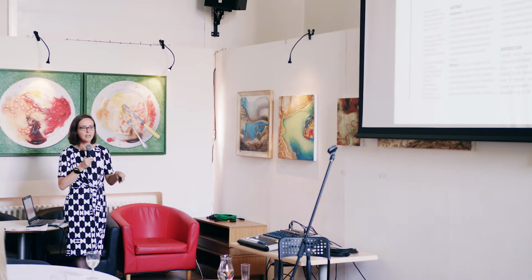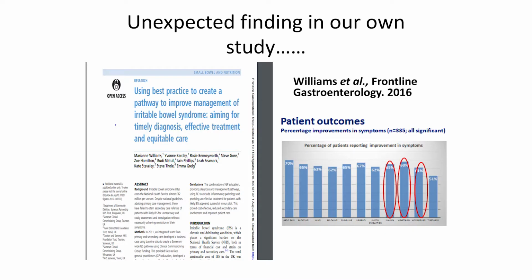I first came to this because we did some research around reducing irritable bowel syndrome in patients, and part of our intervention was that they would see a dietitian who would put them on a low FODMAP diet. This is a paper that we published, and a surprise finding was that as well as patients doing really well in terms of reducing their abdominal pain and their bloating and their bowel frequency, they all started to get much better in terms of heartburn, nausea, and things we traditionally associate with reflux. And that was a surprise to us. But actually it fits with research that's come out more recently.